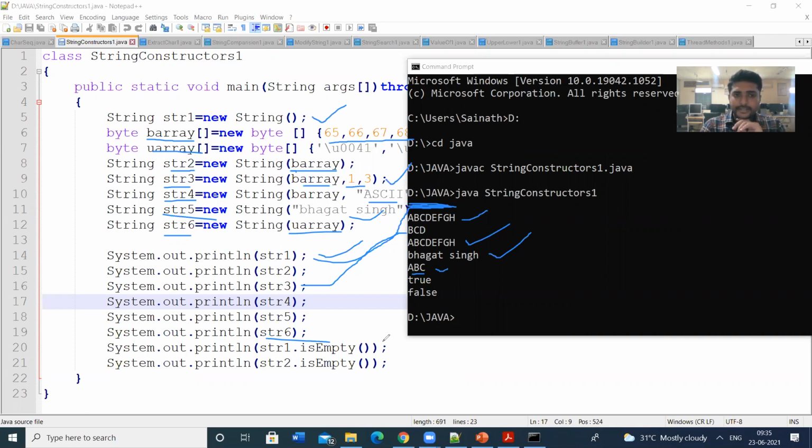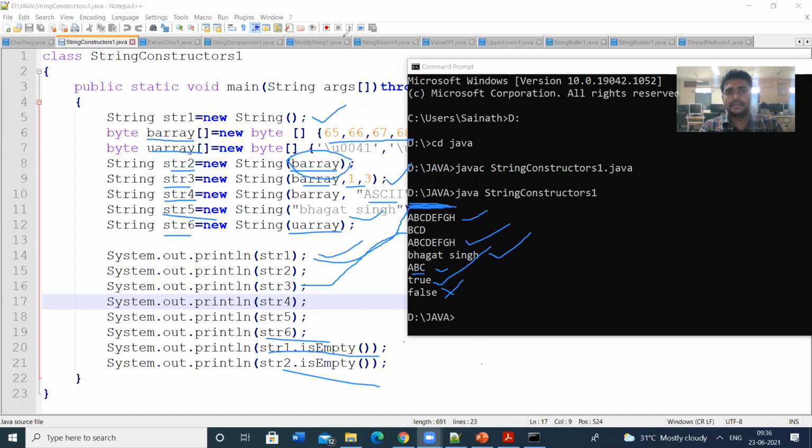Next, we are checking whether the string is empty or not. Is string 1 empty? Yes, string 1 is empty, so the expression is true and that is displayed. Is string 2 empty? String 2 is not empty, so false will be displayed. In string 2, we have stored the binary array. So this is the output.